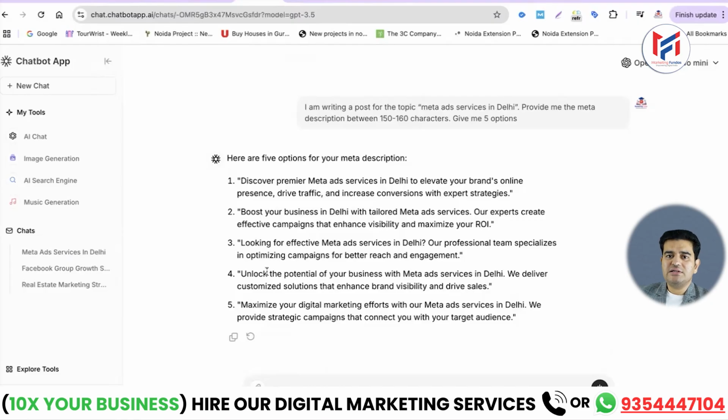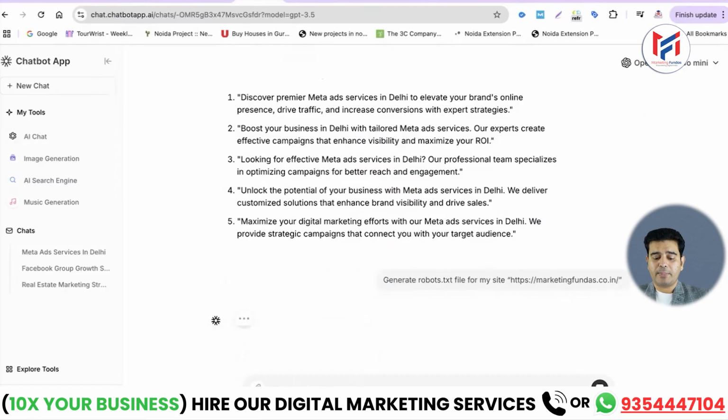Now it has done this entire thing in a simple way. Now I will write a prompt here and then I'll enter it. That's how we can get a proper robots.txt file made for our own website. Okay, now look carefully. Here I have entered this prompt: generate robots.txt file for my website, and there I've put the URL of my website, the dummy website that I've created. So let's just do it.